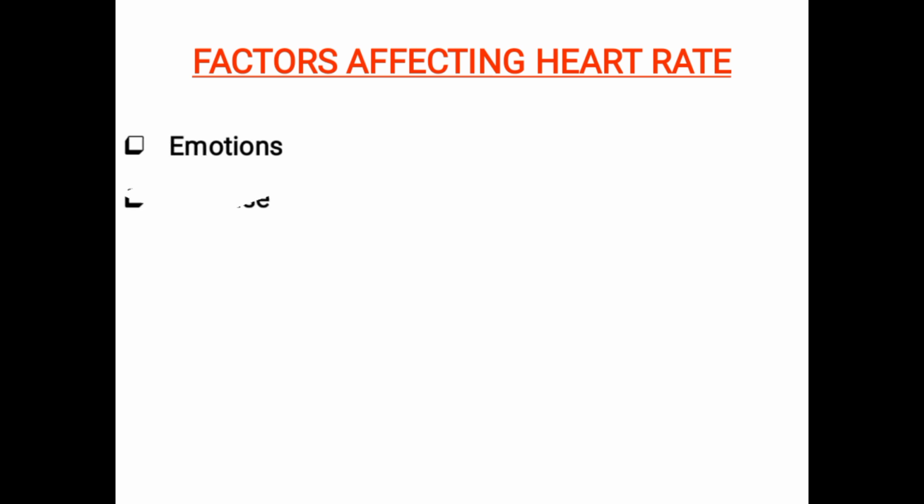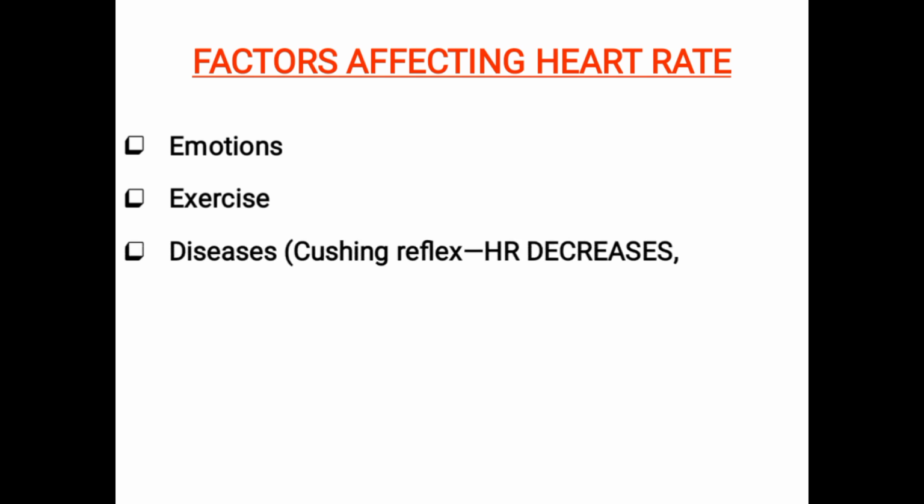Then emotional conditions and exercise, and disease conditions like Cushing reflex. With emotions and exercise, the heart rate increases. In disease conditions like Cushing reflex, the heart rate decreases.